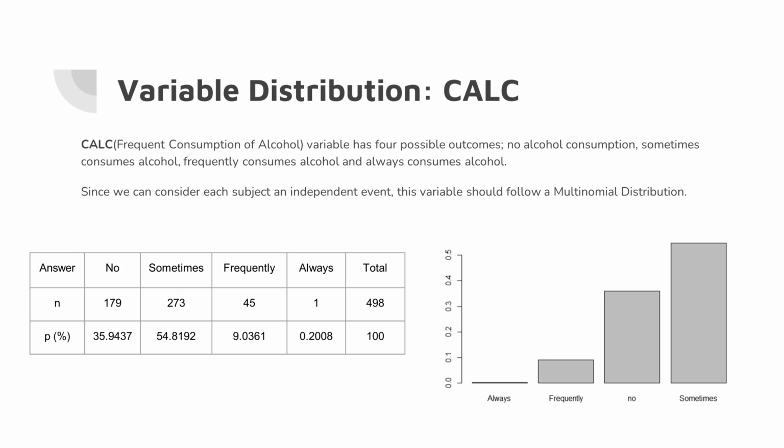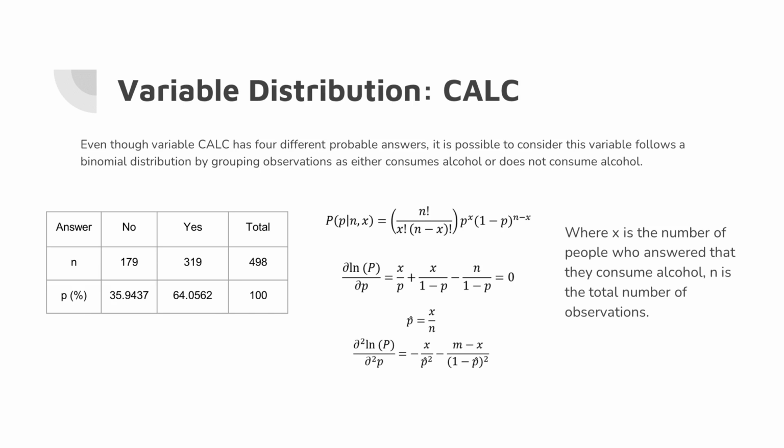Now we proceed to see the distribution of the CALC variable, frequent consumption of alcohol. Now this variable has four possible outcomes: no alcohol consumption, sometimes, frequent, and always. And we can consider this follows a multinomial distribution. However, we can also consider the CALC variable as having two possible outcomes. Therefore, we can now consider that this variable follows a binomial distribution and is part of the exponential family.